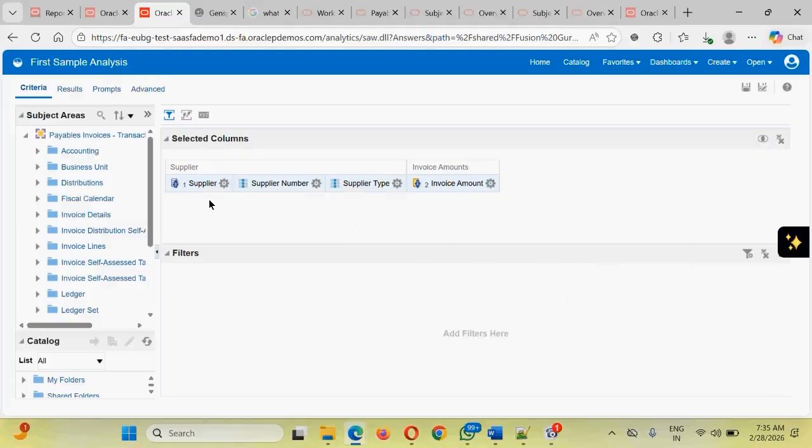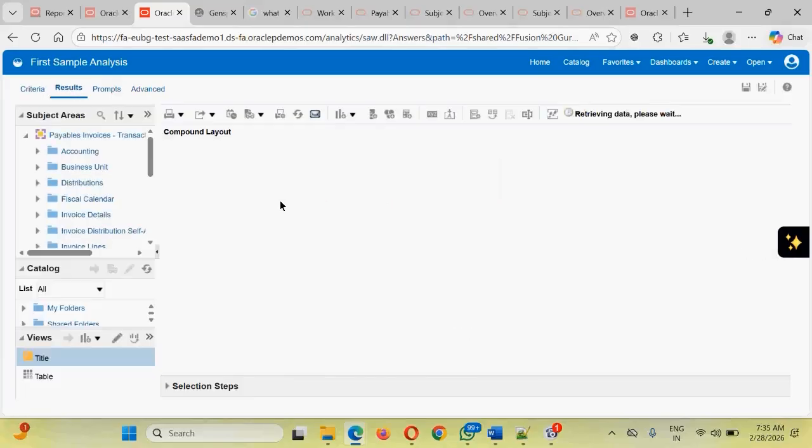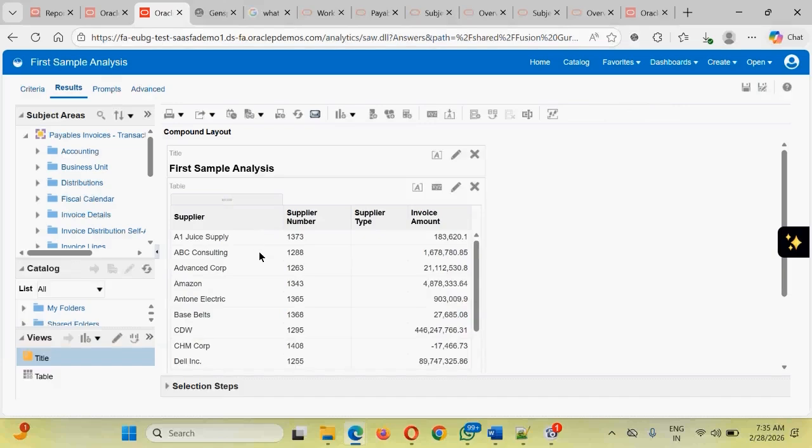So our data will be sorted on two columns. First it will be written number 1 here, number 2 here. This will be ascending order, this will be descending order. Going to the result section, you will see the look and feel and the data which has been displayed is completely different.